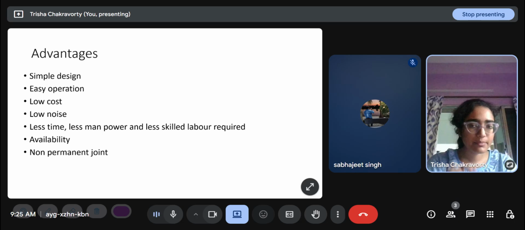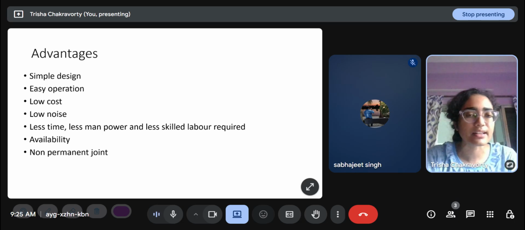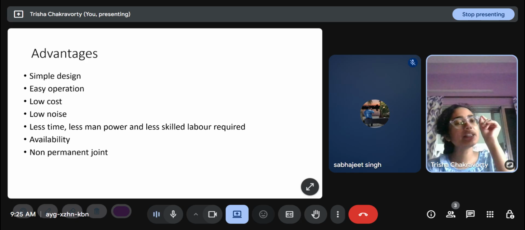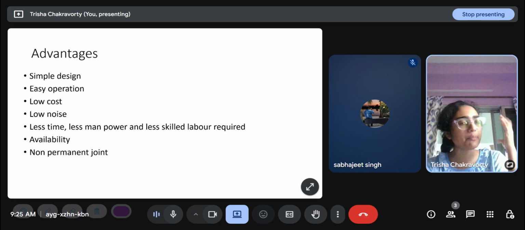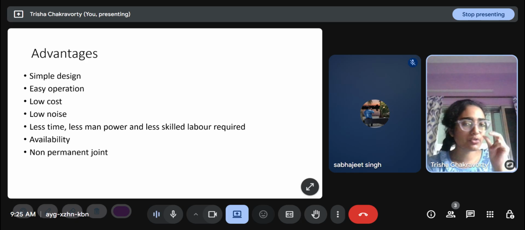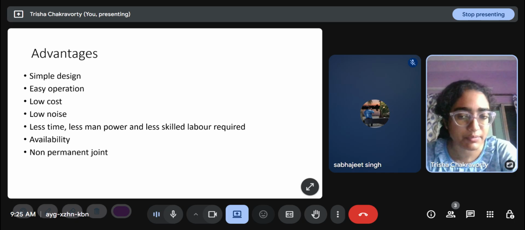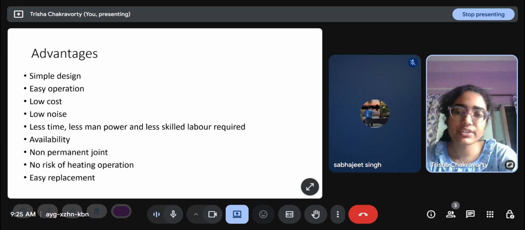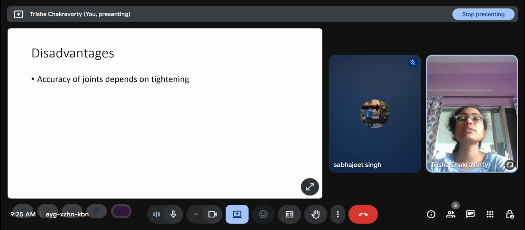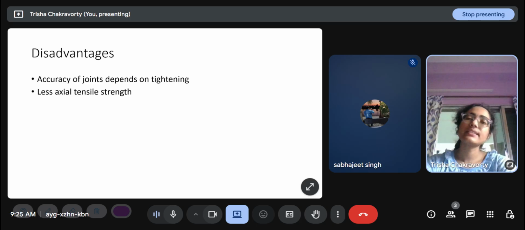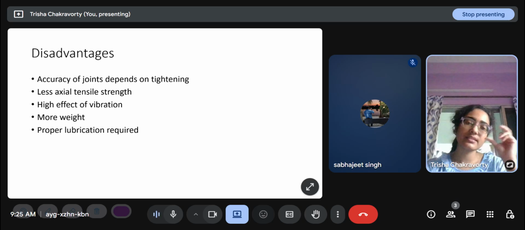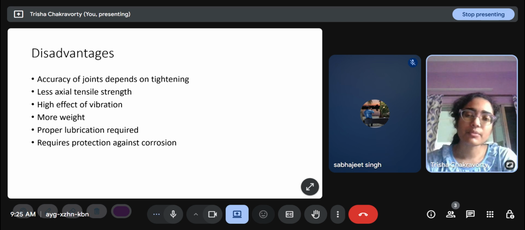But if it is a weld, because weld is a direct competitor of bolt, because bolt versus weld is where we are seeing these advantages and disadvantages. For welds, we have to remove the entire part and replace it instead. For bolts, it is a non-permanent joint, so it is easier to replace, and no risk of heating operation. Disadvantages: accuracy of joints depends on tightening, less axial tensile strength, high effect of vibration, more weight because it is a separate unit being attached, unlike weld, which is just a bit of parent material, and proper lubrication requires protection against corrosion.